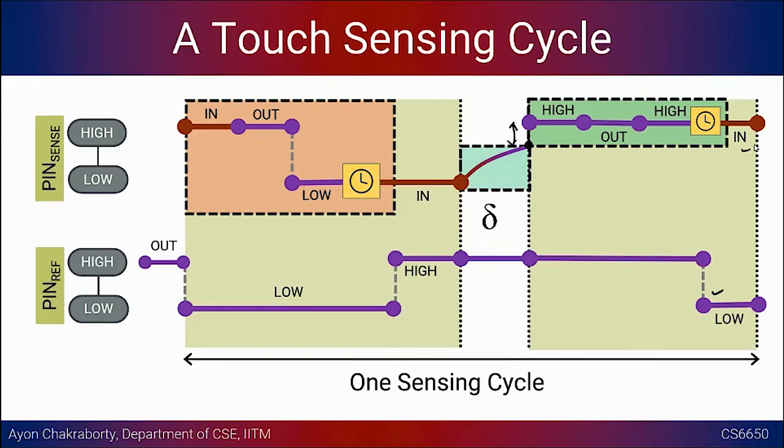Sir, here in the pin ref part, to discharge the whole capacitor, this low has to be the same as the ground in the capacitor in the previous slide, right? So this is discharging the pin, by the way. I mean, we have to discharge the capacitor also, right? First. If you connect it to the ground, the microcontroller will have an internal ground in it, no? Yes, sir. So how do you make sure that this ground is the same as the ground? You have to make sure about that.